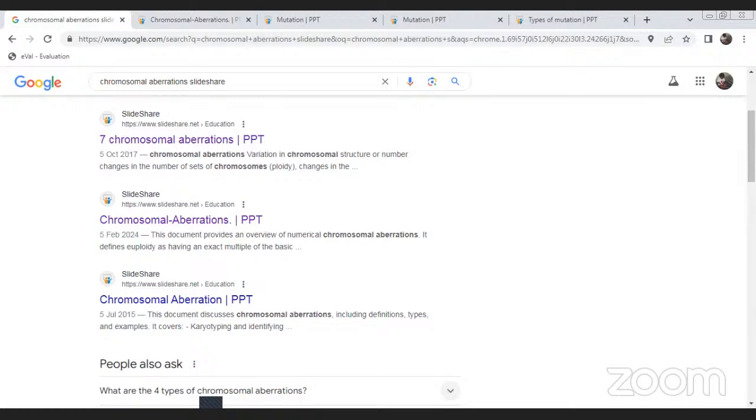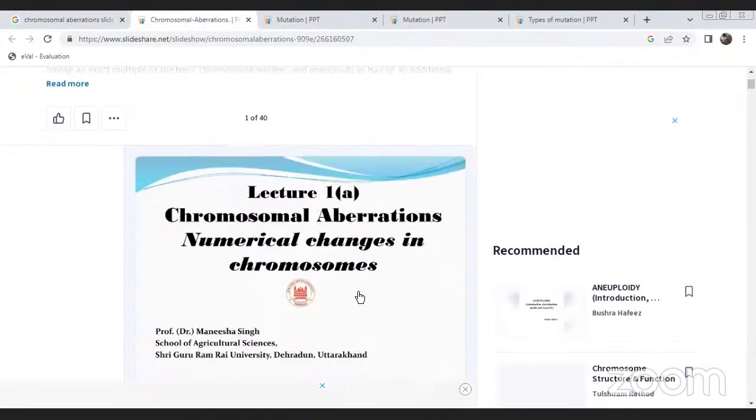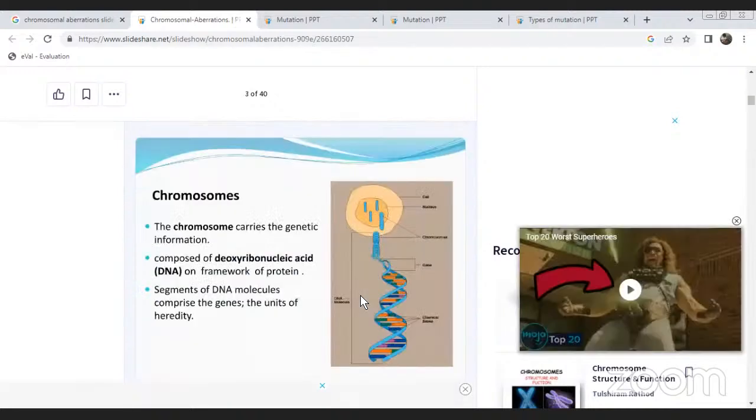Next, endosperm is also in the polyploid condition. Endosperm is the 3x stage.